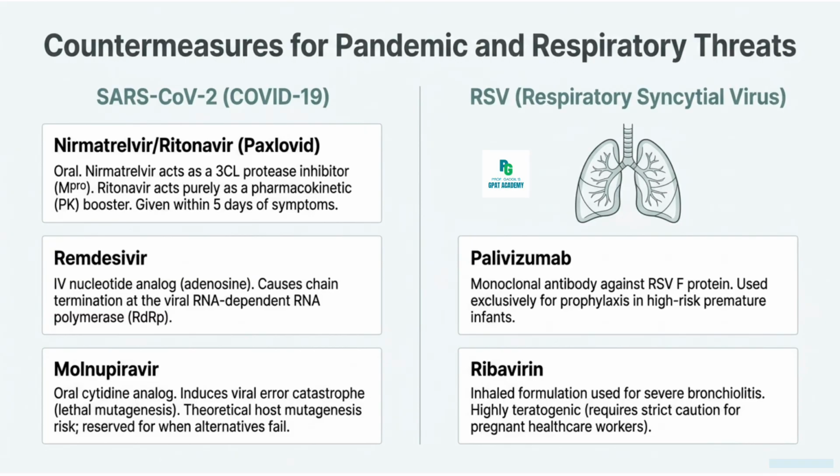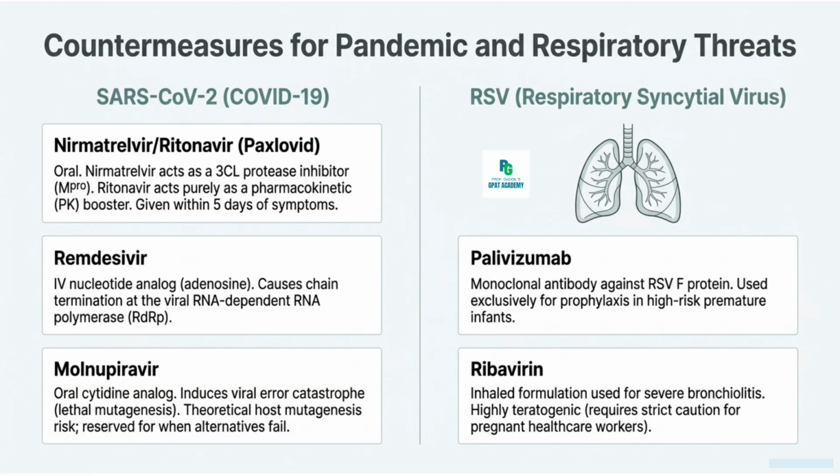Next is the anti-SARS-CoV-2, that is COVID-19. Remdesivir is a nucleotide analog. It is a prodrug and it terminates the chain at viral RNA-dependent RNA polymerase. It is given IV. Its role was re-established during the pandemic for hospitalized patients.